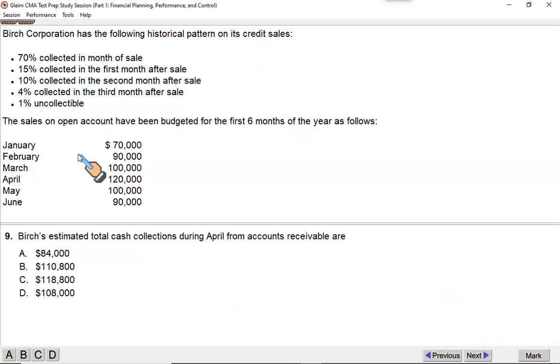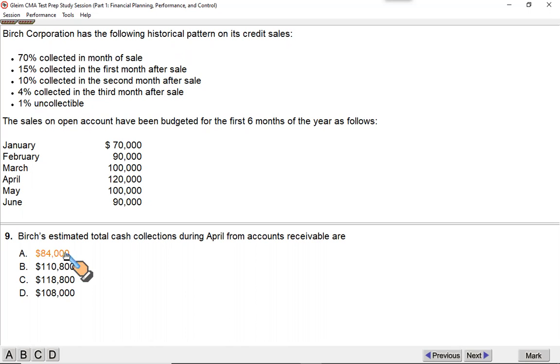Then we have, this is again a good one. British Corporation has the following historical pattern on its credit sales. All sales are on credit. There is no distinction between cash and credit. 70% are collected in the month of sale, 15% in the next month, 10% further, 4% next, and 1% is uncollectible. If this is the case, the sales on open account, meaning sales on credit, have been budgeted for the first 6 months of the year as follows.